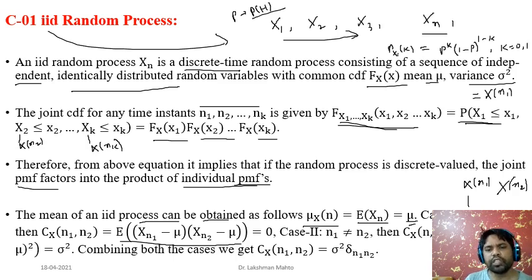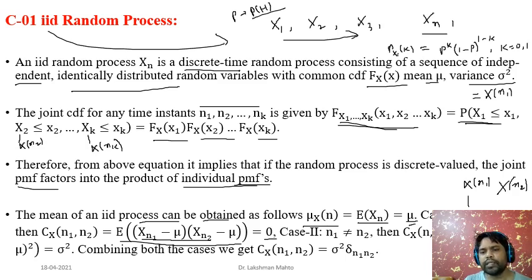Similarly, the expectation of x of n2 would again be mu, and mu minus mu is 0. We know that each xi happens to be independent. Due to that, we can easily say that the expectation of the product of random variables is equal to the product of the corresponding expectations. So the expectation of this is 0 times 0, that means it is equal to 0. So this is the situation when n1 is not equal to n2.